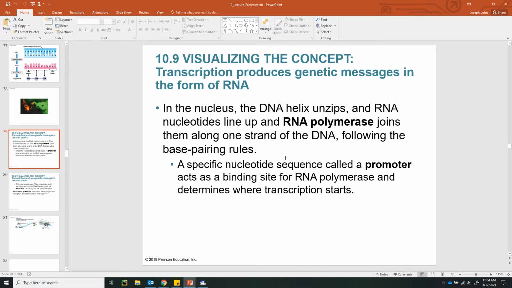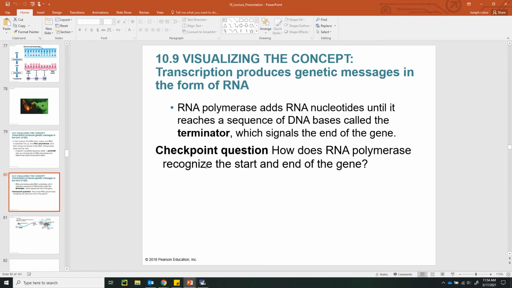So the promoter is in the DNA. This is part of the DNA. And this is basically what says this is the start of the gene. The promoter is where the RNA polymerase is going to join with the DNA and it'll start transcribing the message into an RNA message.